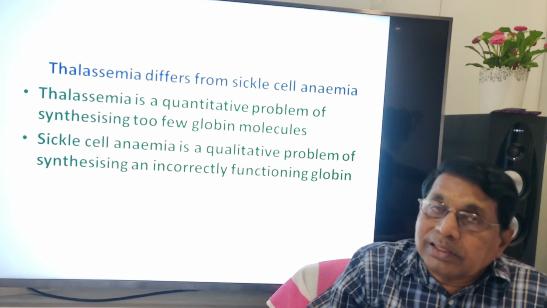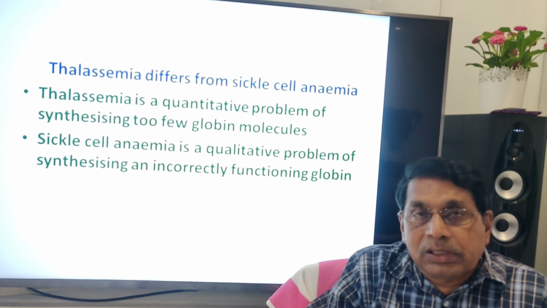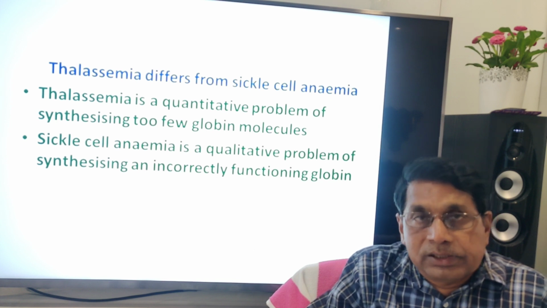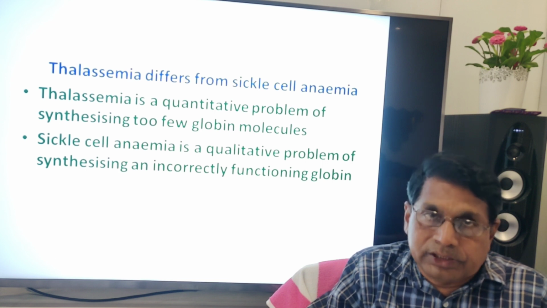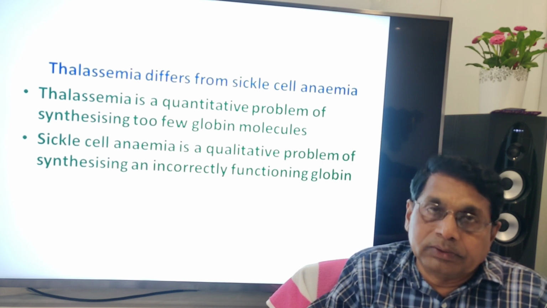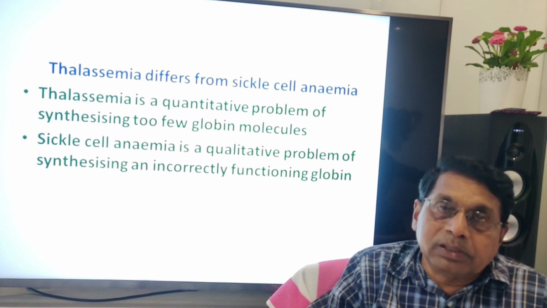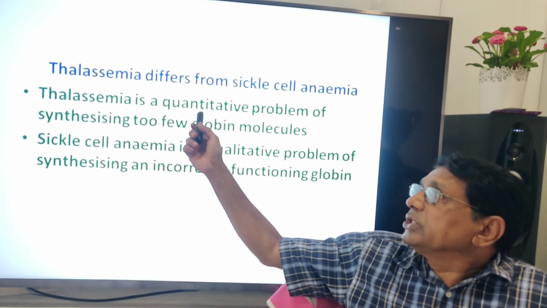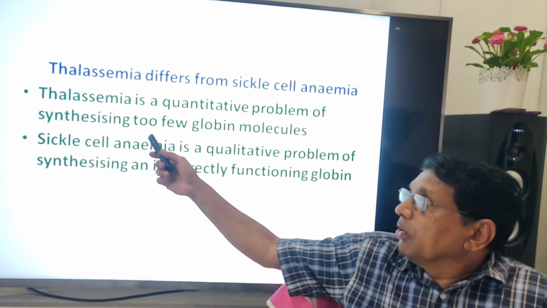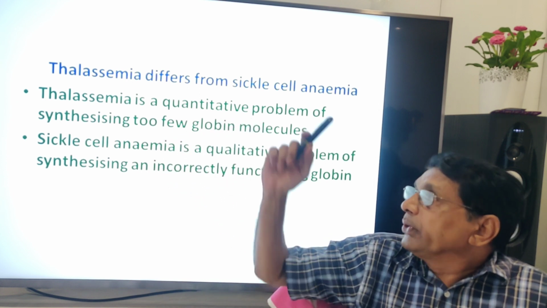Thalassemia and sickle cell anemia, both disorders lead to anemia, which is dangerous, which is problematic. But what is the difference? In both cases, there is a lesser amount of hemoglobin. Thalassemia is a quantitative problem of synthesizing hemoglobin molecules.